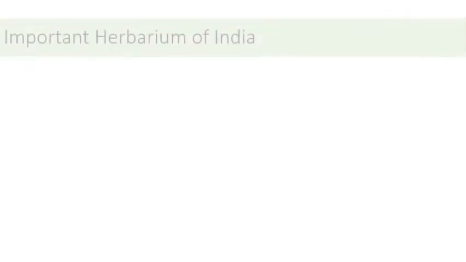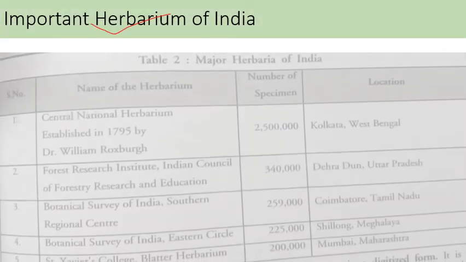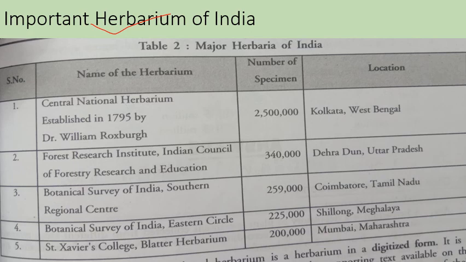Next we have important herbaria of India. This table shows the various herbaria. For example, we have the Central National Herbarium, which was established in 1795 by William Roxburgh, and it contains 2.5 million species, and it's located in Kolkata, West Bengal, India. Then we have the herbarium of FRI, that is the Forest Research Institute, Indian Council of Forestry Research and Education. It contains